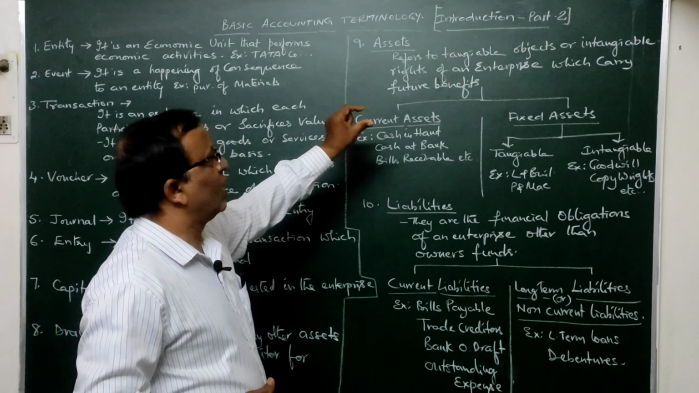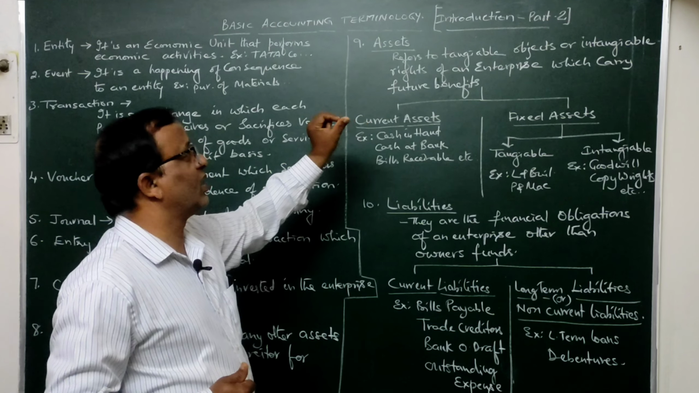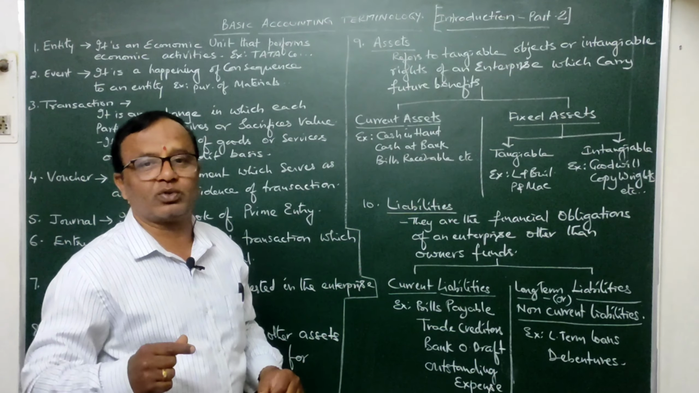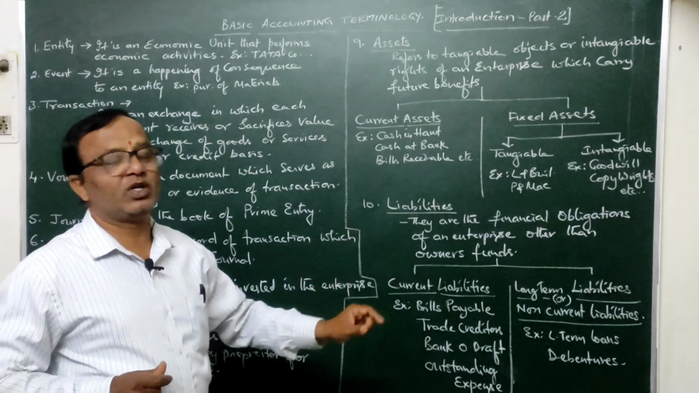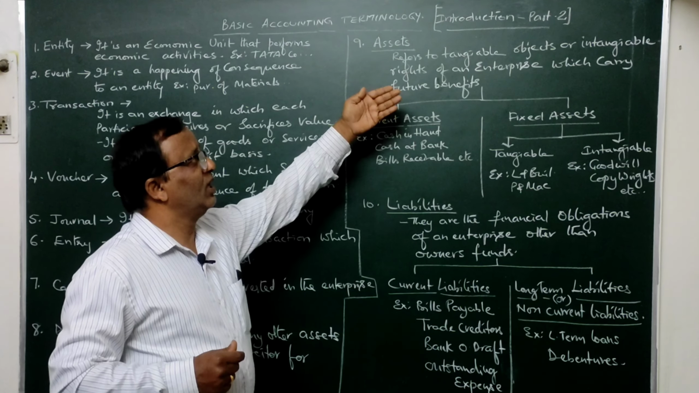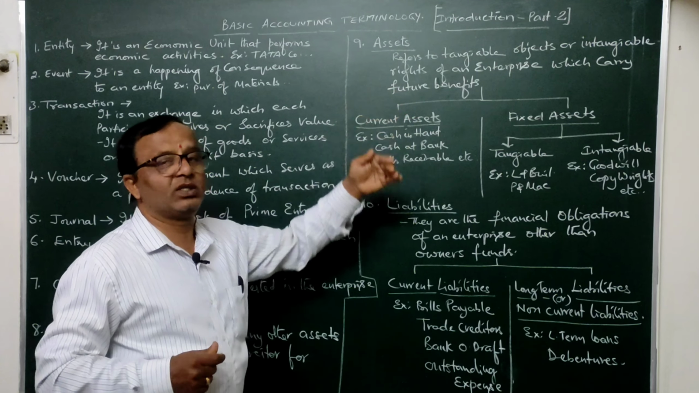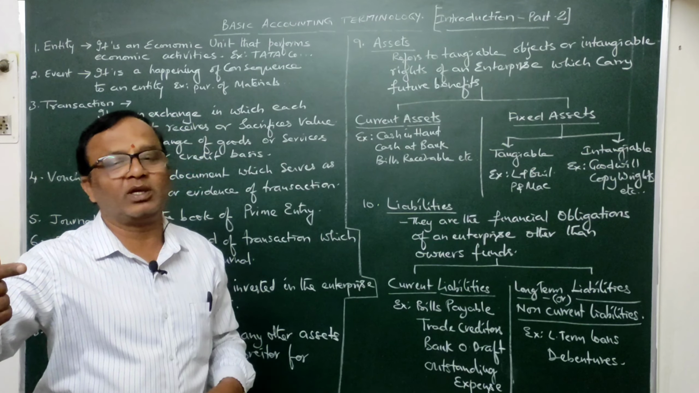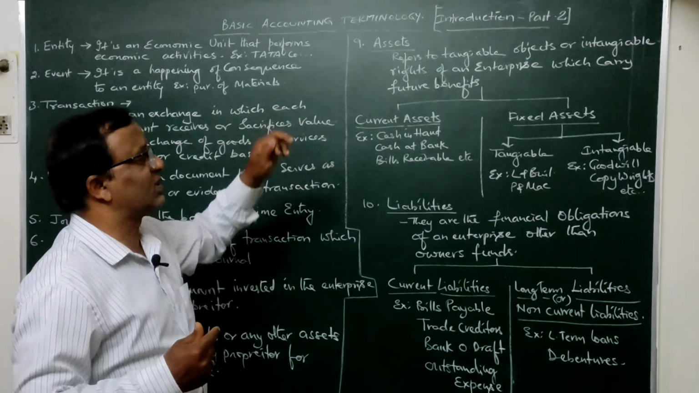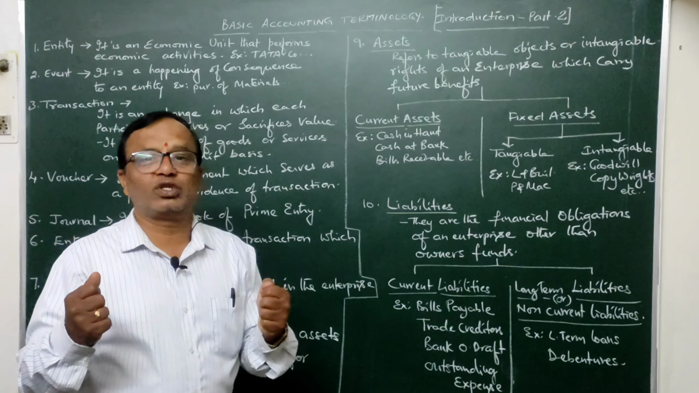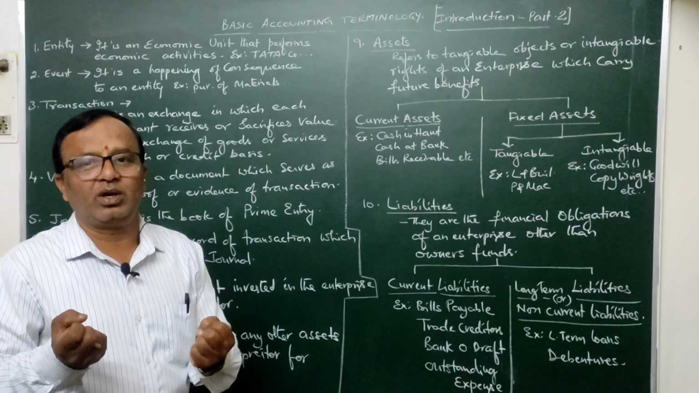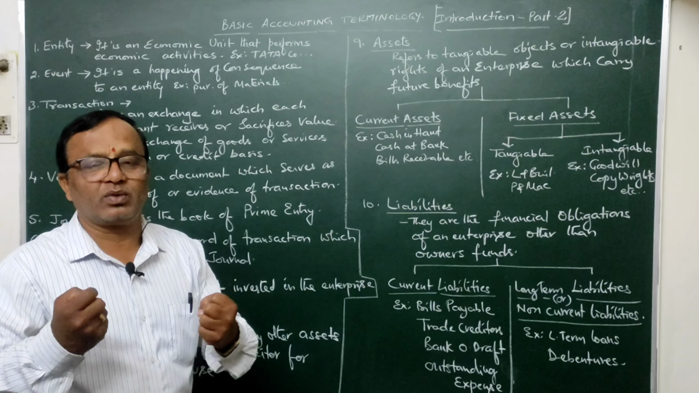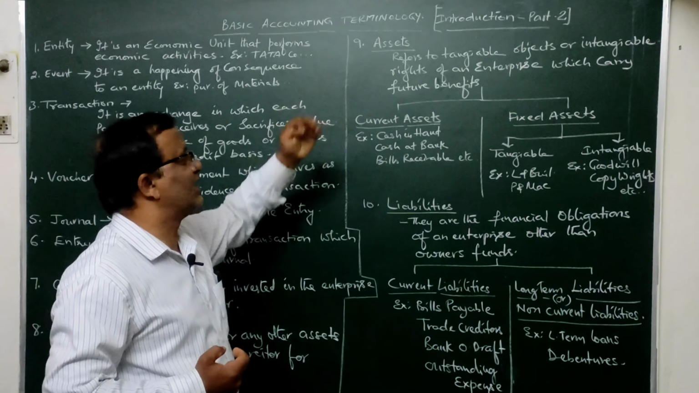Whatever tangible objects or intangible rights are there for the enterprise or for the business which carry future benefits, in other words, with the help of these tangible objects or intangible rights, the future benefits will be reaped by the business. They are called assets. They are the possessions of the business. They are those things which are acquired by the business to use in the business. They are called assets.